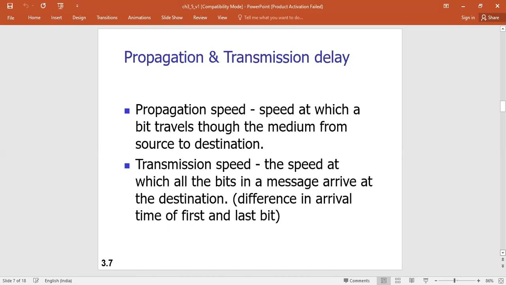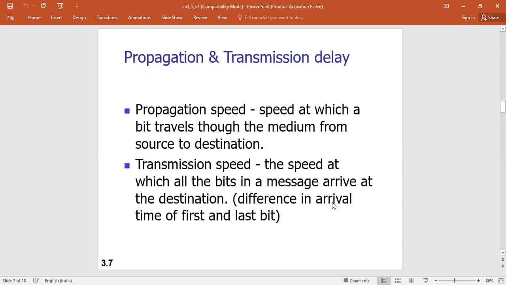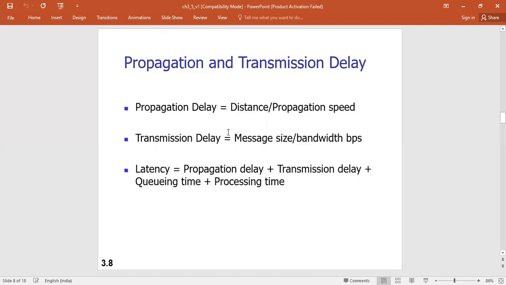Latency has four components: propagation time, transmission time, queuing time, and processing delay. The first is the propagation time. Propagation time measures the time required for a bit to travel from the source to the destination. Propagation time equals distance divided by propagation speed. Propagation speed is the speed at which a bit travels through the medium from source to destination.